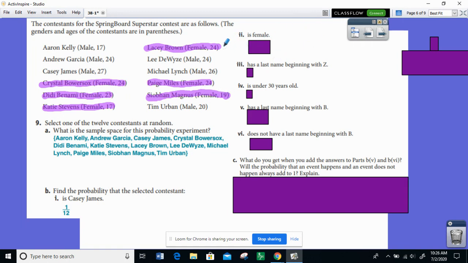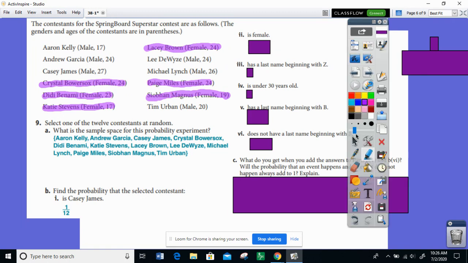So how many of those contestants are female? 1, 2, 3, 4, 5, 6. Out of how many? 12. So 6 over 12 reduces to 1/2. That's how we get that probability.